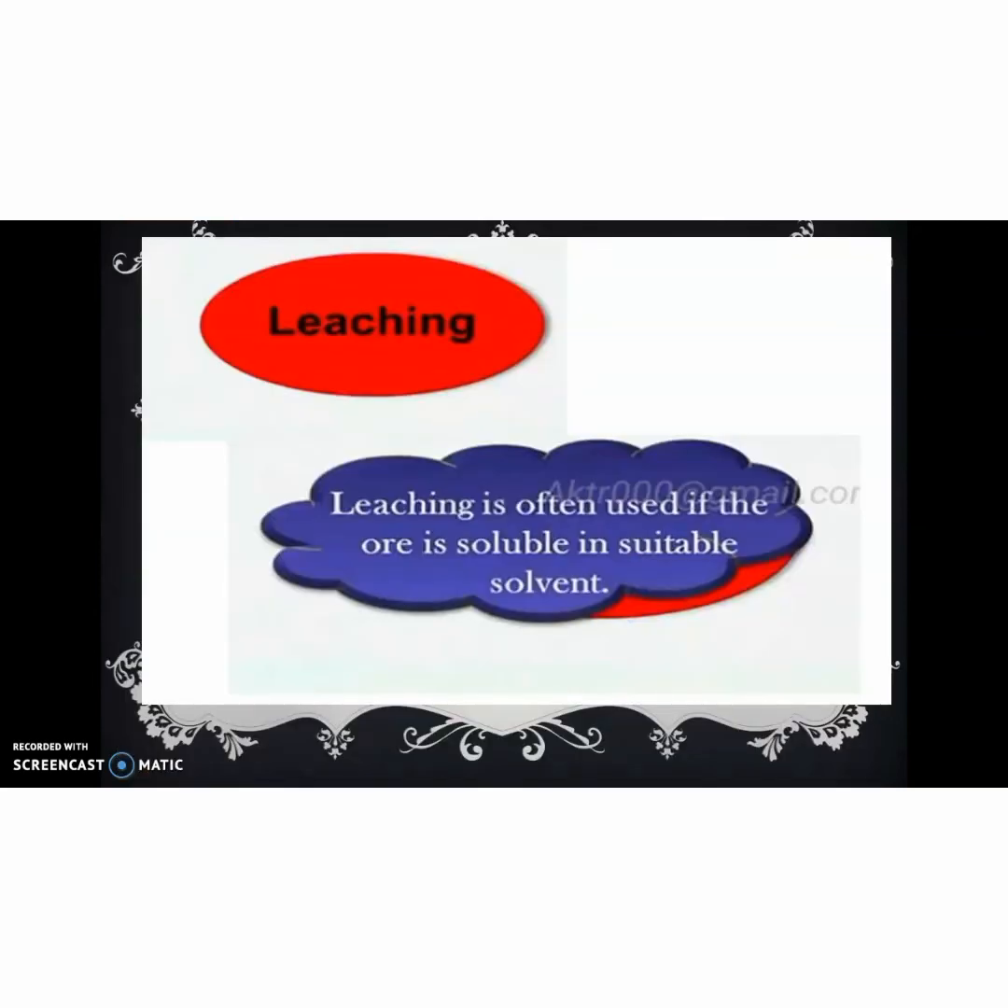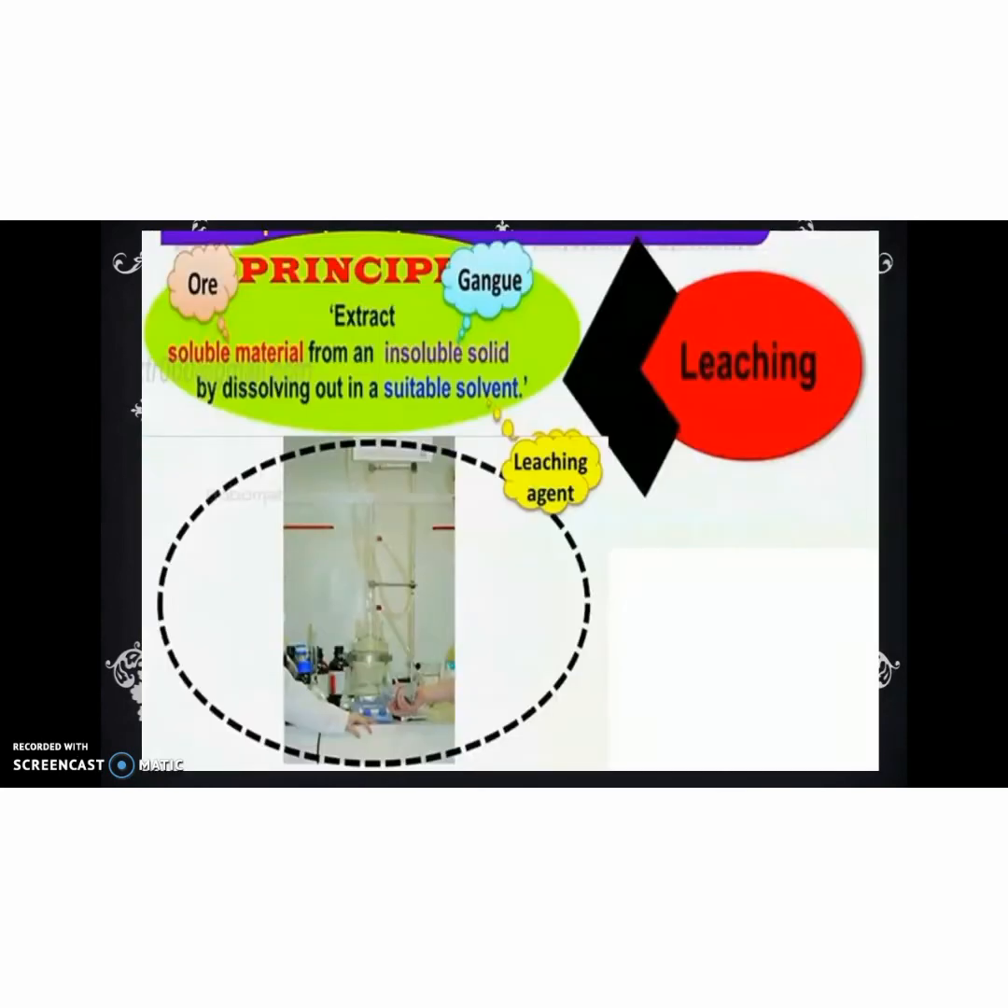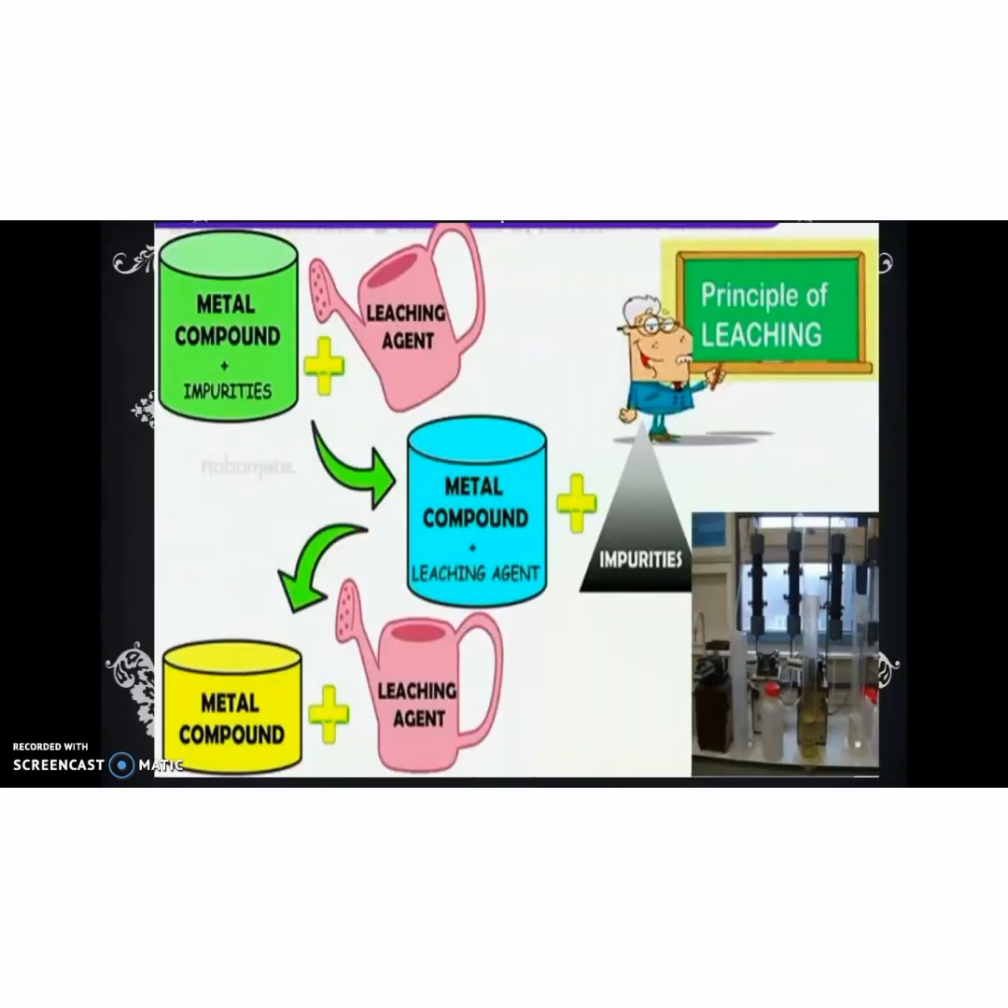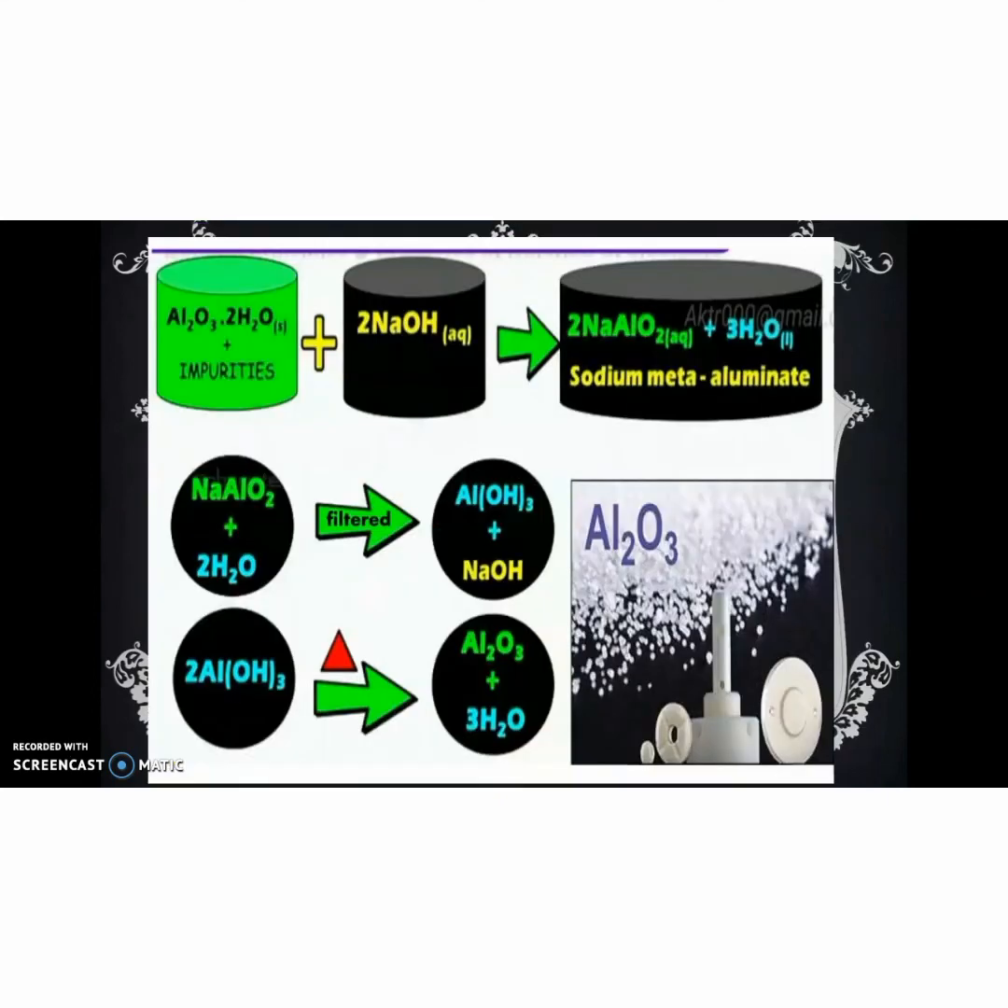Next process is leaching process, which is used when the ore is soluble in a particular solvent. This is the principle behind it. There should be a leaching agent for separating this gangue from the ore. Principles of leaching involve the metal compound which contains the impurity, where we add some leaching agent to convert it into metal compound plus leaching agent and impurity. And from this again we convert back to the metal compound and the leaching reagent.